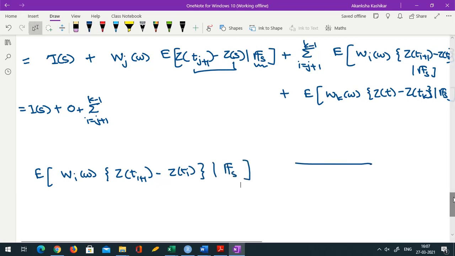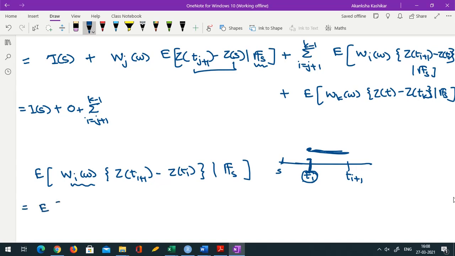Okay, now see, I have Ti here, Ti plus 1 here. Okay, my Wi is constant over this interval, so if history up to Ti becomes known, then my Wi becomes known because Wi becomes known at that point. Okay, so I'll bring that in.